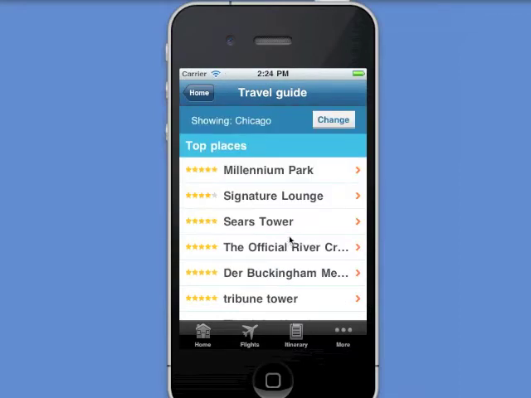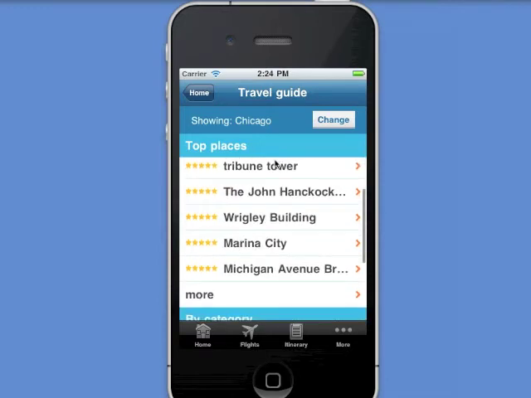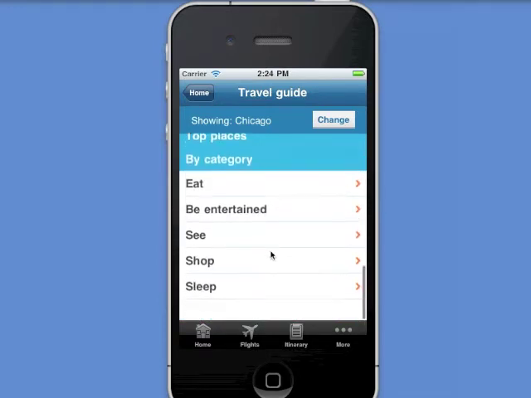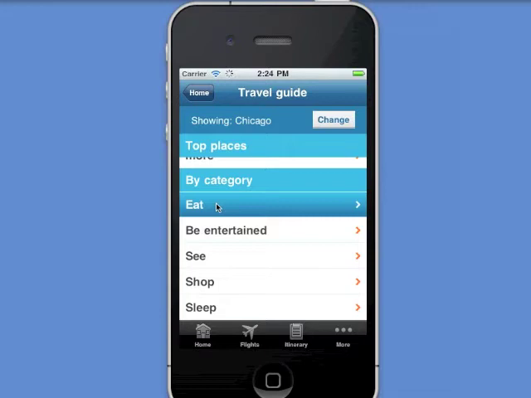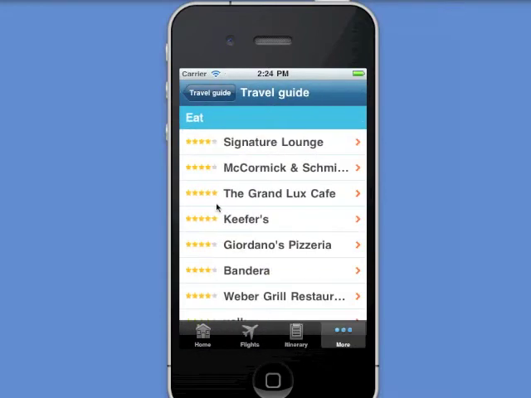We take a look at the Chicago travel guide, we can now see some of the top places to visit in Chicago, and again we can move down to have a look at places to eat, places to shop, and so on and so forth.